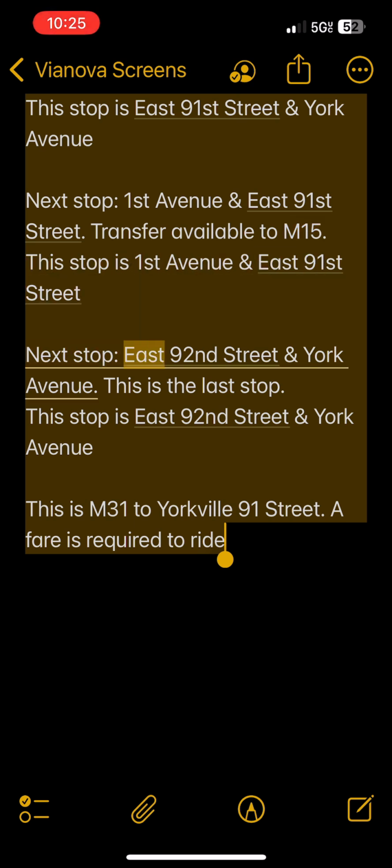Next stop, East 92nd Street and York Avenue. This is the last stop. This stop is East 92nd Street and York Avenue. This is M31 to Yorkville 91 Street. A fare is required to ride.